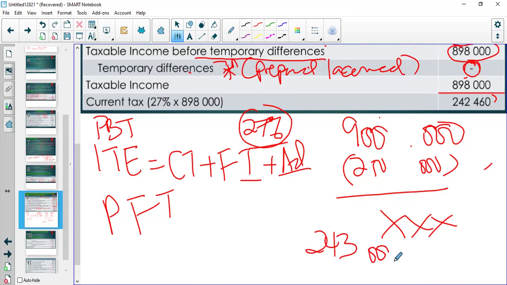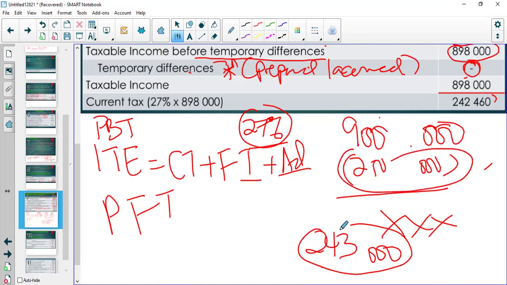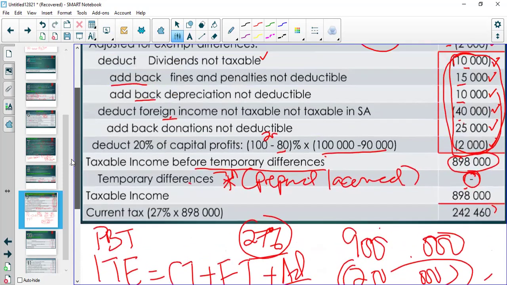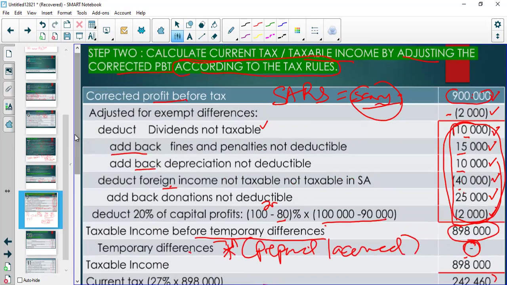That's what they expect. Then they actually get surprised that you paid 250 instead of 243. So you have to explain to them how SARS led you to eventually paying 250.